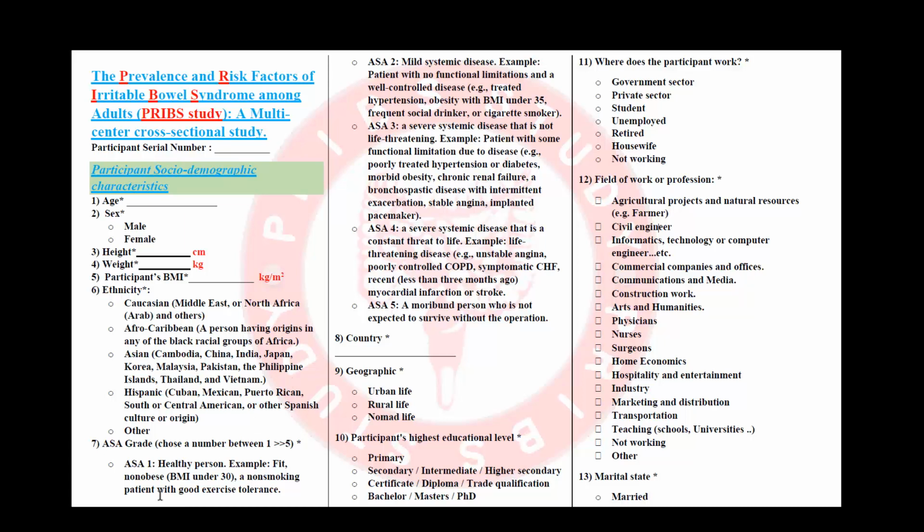So you will not ask the participant themselves what grade they are, because they will not know. So we'll have to understand, for example, that ASA 1 is a healthy person, they are not obese, they do not smoke, they have good exercise tolerance. You will have to understand, for example, that an ASA 3 is a patient with severe systemic disease, but it is not life-threatening, while if it's life-threatening, it is ASA 4.